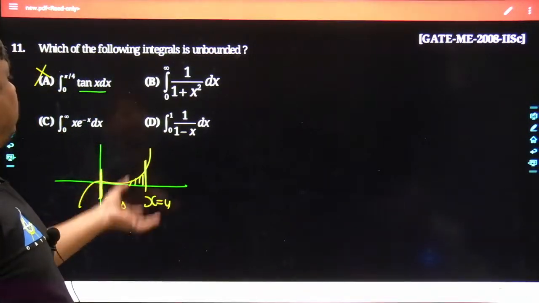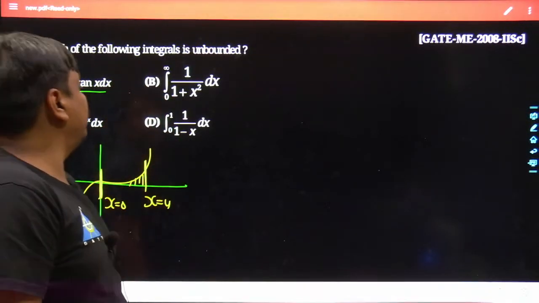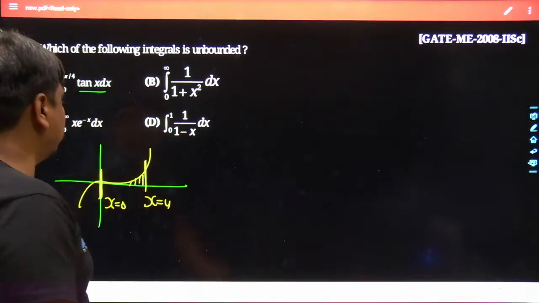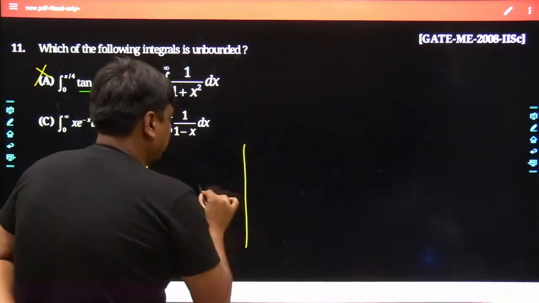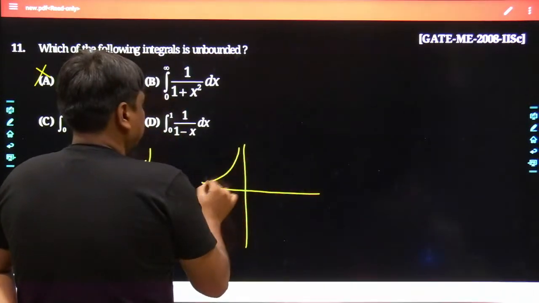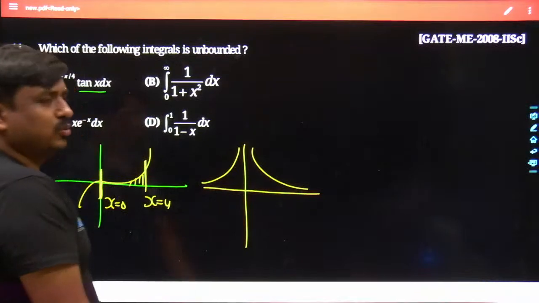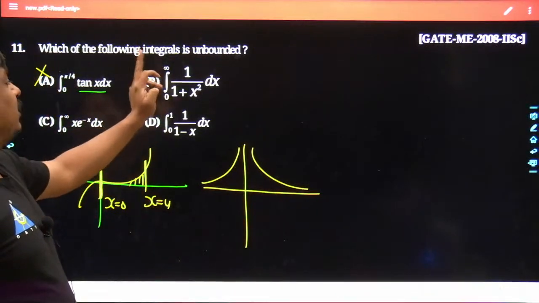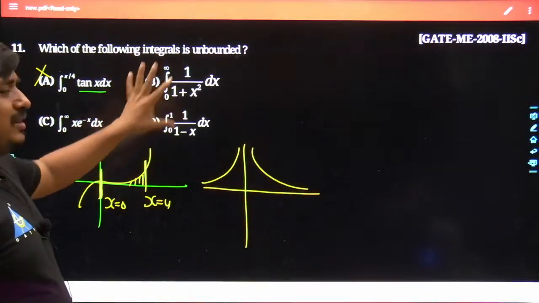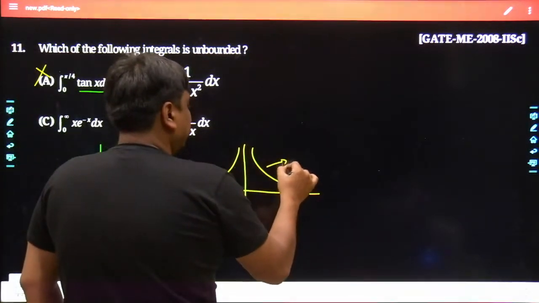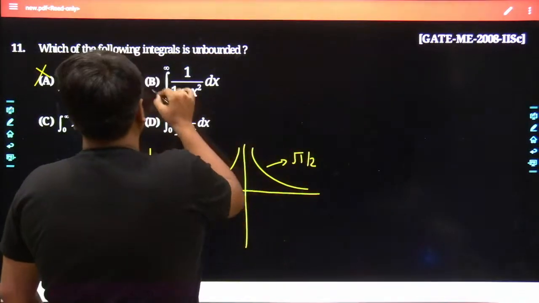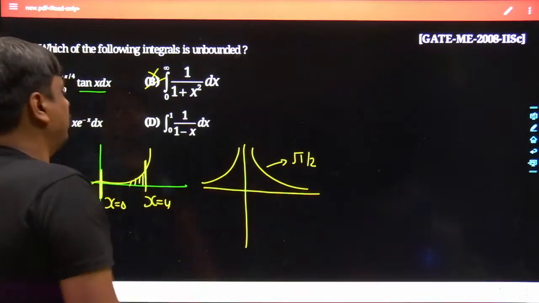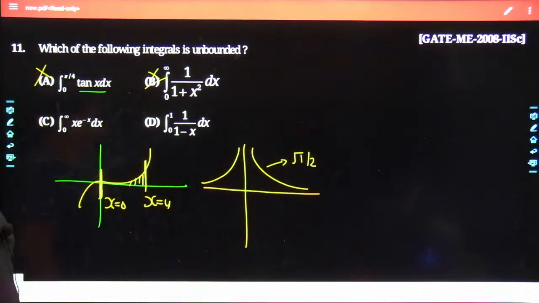Simply, if you focus on 1 divided by 1 plus x square, we have seen just now how the curve would almost look like. Not exactly, but yes, almost. And we discussed that the value after doing the integration is pi by 2. So this is also bounded, and would not give the proper answer. May I know which would be the best answer?